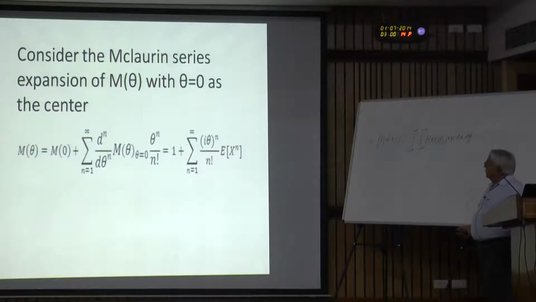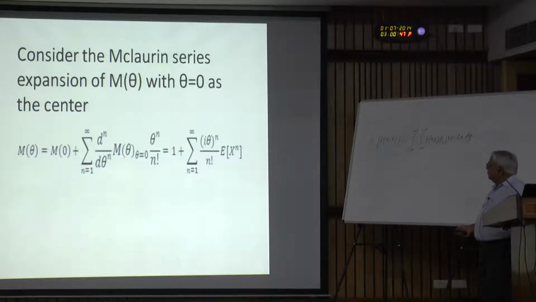Consider this characteristic function, and let us look at theta being small and the expansion of this at theta equal to 0. The Taylor series expansion at theta equal to 0, we call that the Maclaurin series. So, here with theta equal to 0 as the center, this is the expansion. This should be the value of m at theta equal to 0 multiplied by theta to the power n divided by n factorial, then the nth order derivative of m theta at theta equal to 0.